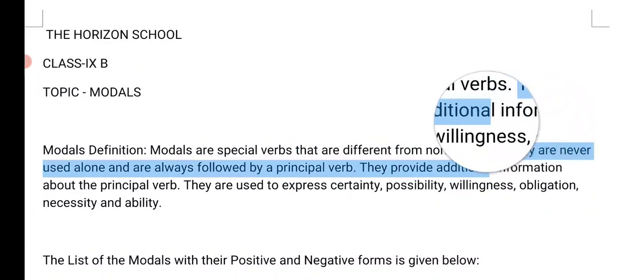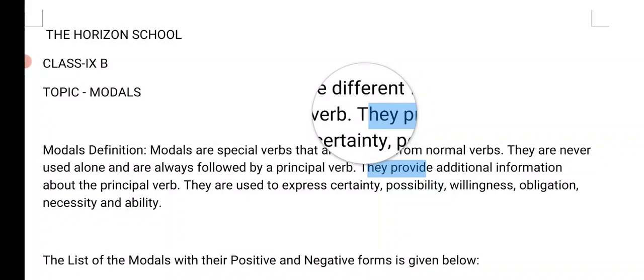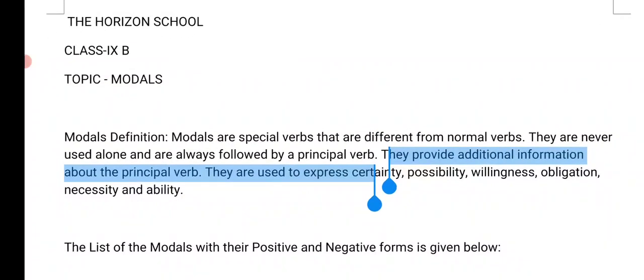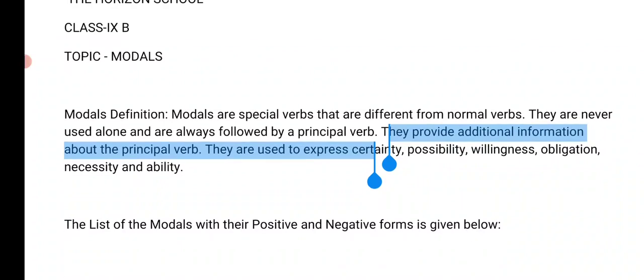They are never used alone and are always followed by a principal verb. So, in a sentence, for example, go. He went to market. You can see that went is the principal verb, and it is used alone, right? But the modals are special verbs and they cannot stand alone. They are always followed by a principal verb. They cannot stand alone like the main verb or the principal verb, and they provide additional information about the principal verb.